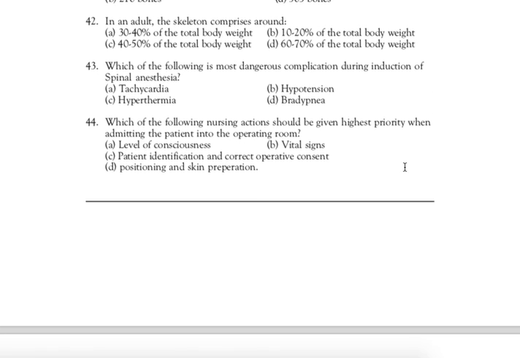Next question, question number 44. Which of the following nursing actions should be given highest priority when admitting the patient into the operating room? Right answer is C. Patient identification and correct operative consent. So before admitting patients into the operation room or OT, firstly check the patient identification. That means patient is right and check the operative consent.